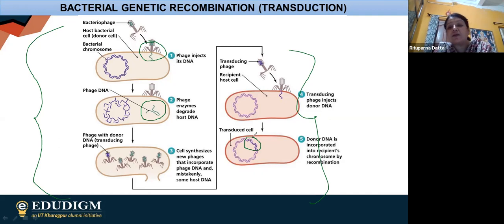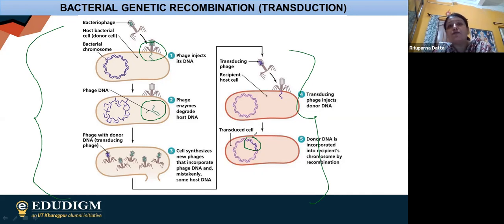Now you can ask, ma'am, what is the need of this? Why is the virus doing this, or why is the bacteria integrating a part of viral DNA inside the bacterial chromosome? It gives us an idea that some bacteria actually have viral DNA material with them.